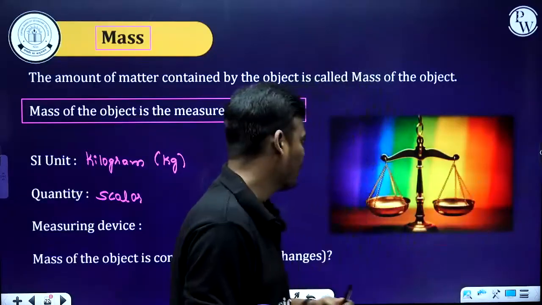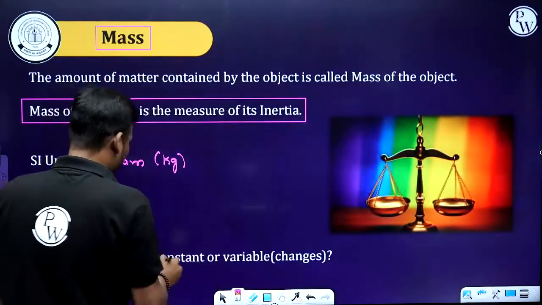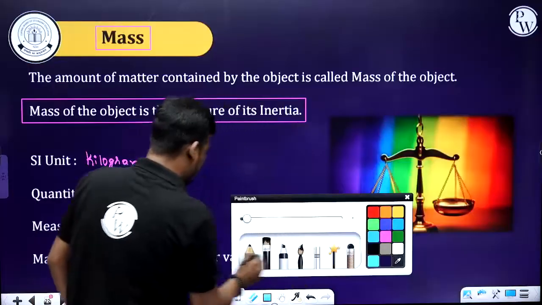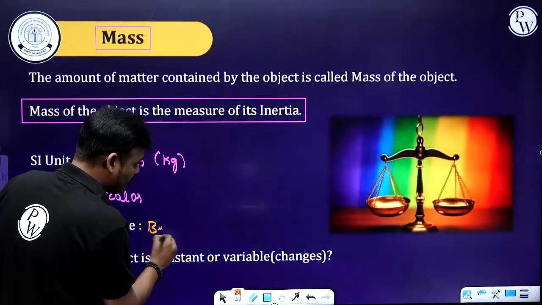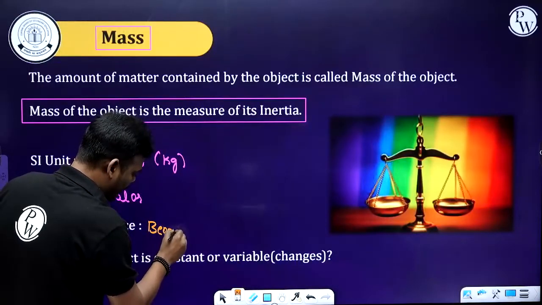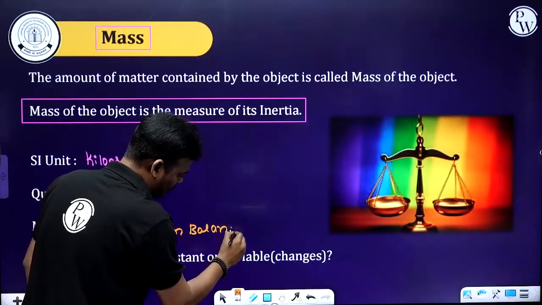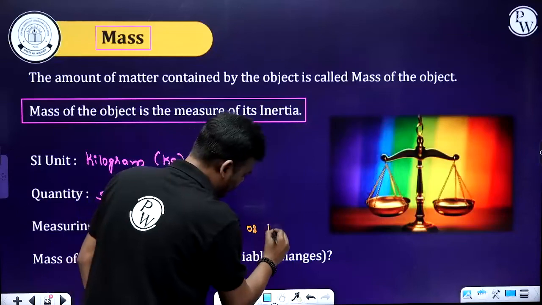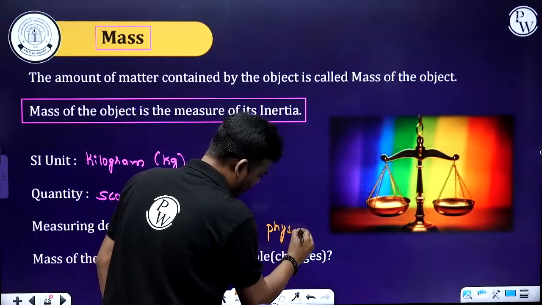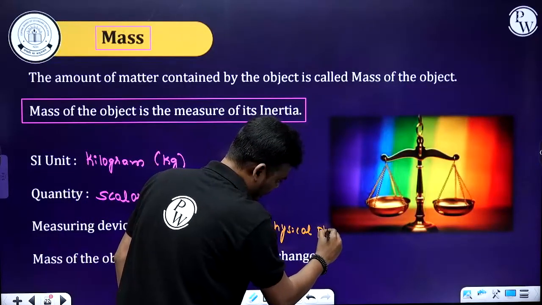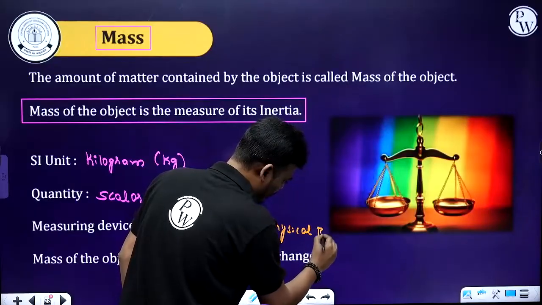That's all. Right. Next one, measuring device. Measuring device, you can consider a beam balance, or physical balance.